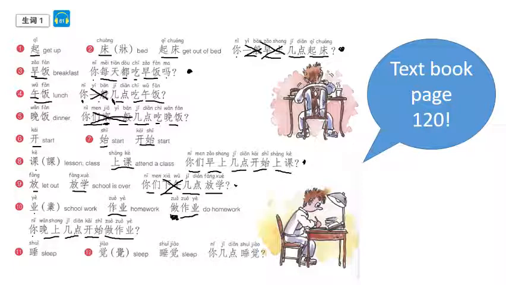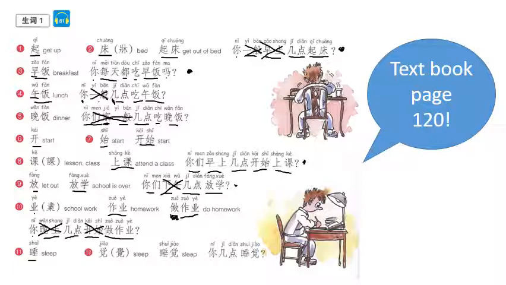And this sentence does make sense if you leave out that general time frame. So you can say 你几点开始做作业? And you can also leave out the 开始. 你几点做作业? What time do you do your homework?